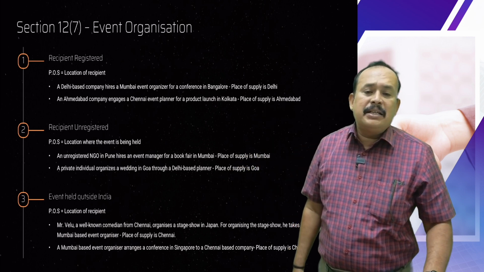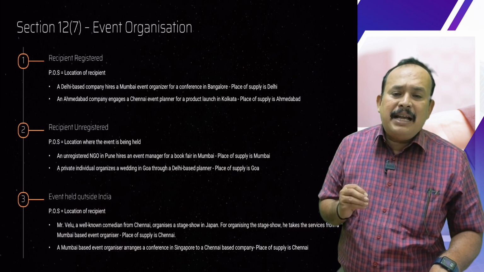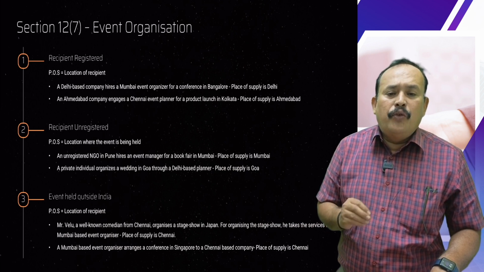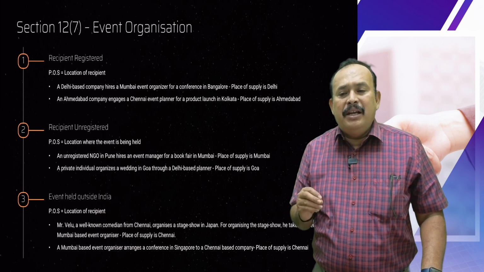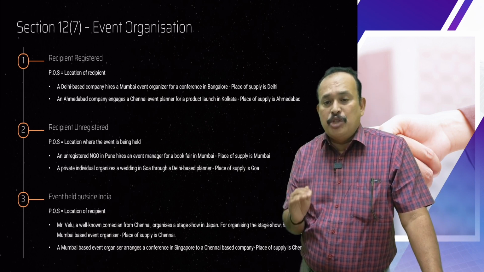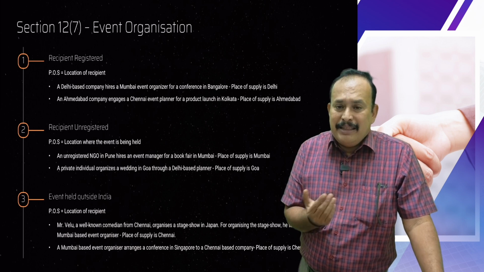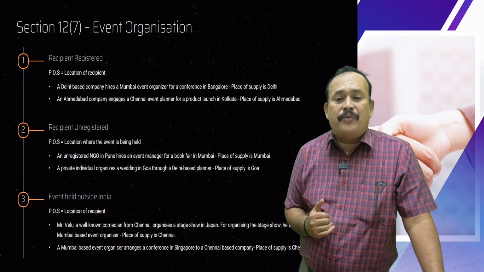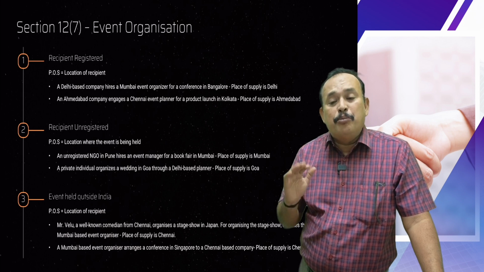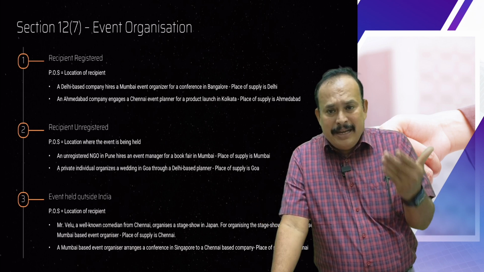An unregistered NGO in Pune hires an event manager for a book fair in Mumbai. The unregistered NGO, located in Pune, receives the services of organizing a book fair event from an event organizer, wherever he may be in India.